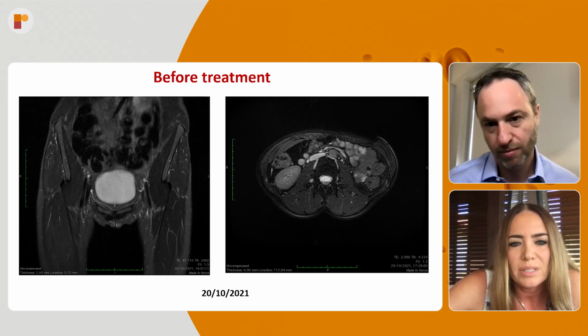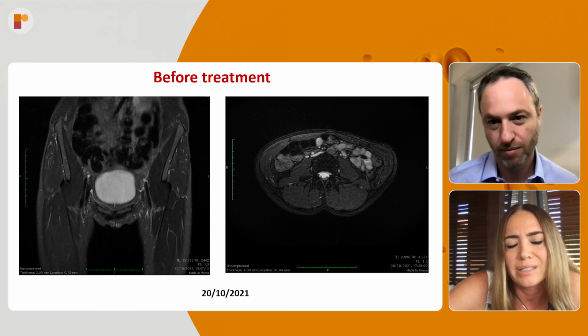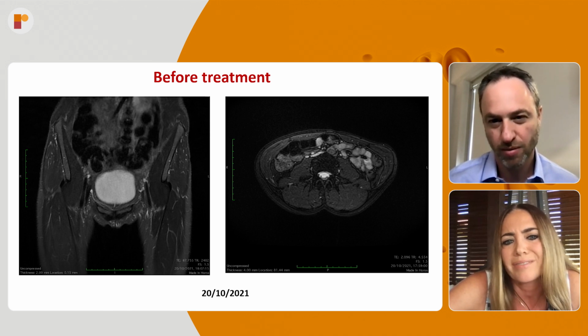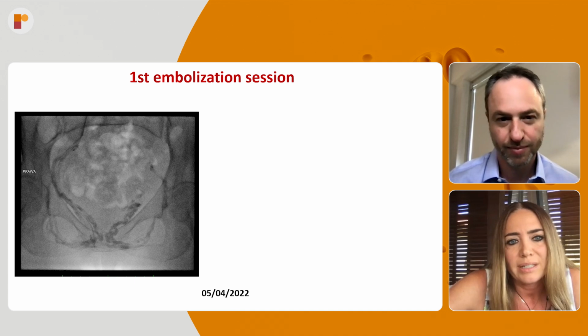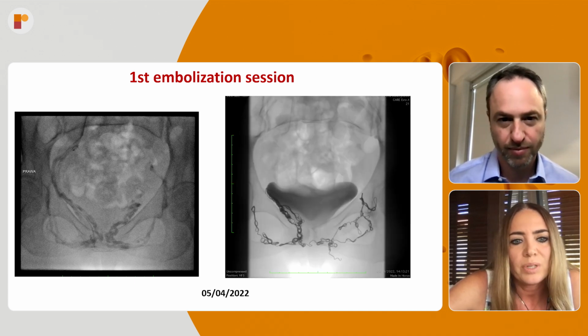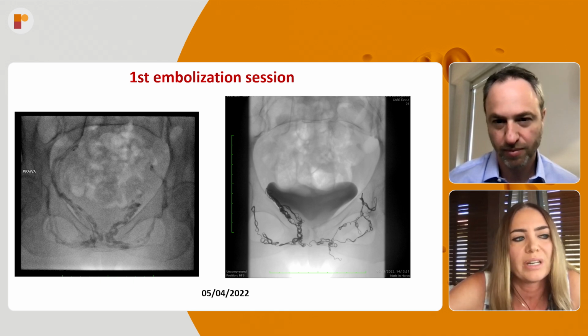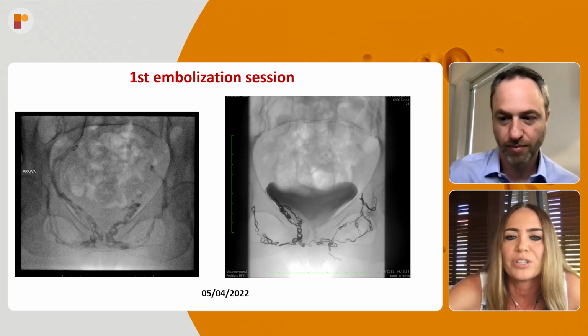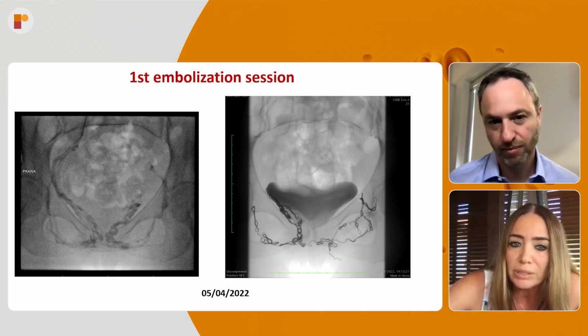And you can see that her ovarian vein on the left side isn't so big. On the right side, it's much bigger. And so we performed embolization because very often, in my observation, when I have varicose veins of pelvic origin, it's because of the branches of the internal iliac vein.